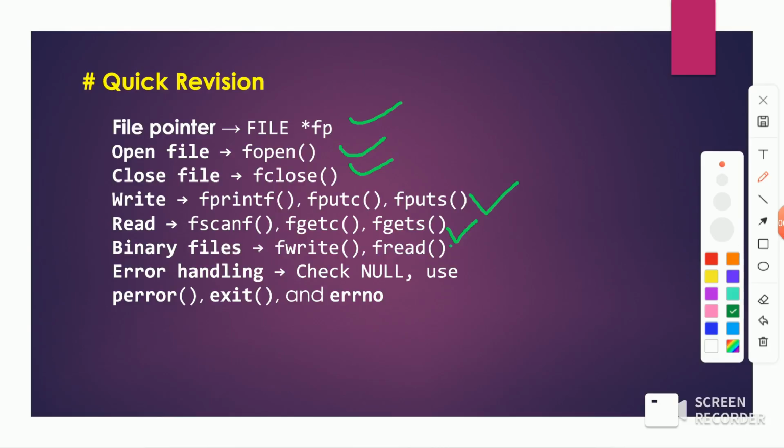When we want to read a file, we use fscanf, fgetc, and fgets functions. In binary files we can write and read by using the fwrite and fread functions. We can do error handling by checking for null, using perror, exit, and errno. So these are the quick revision points on file handling.